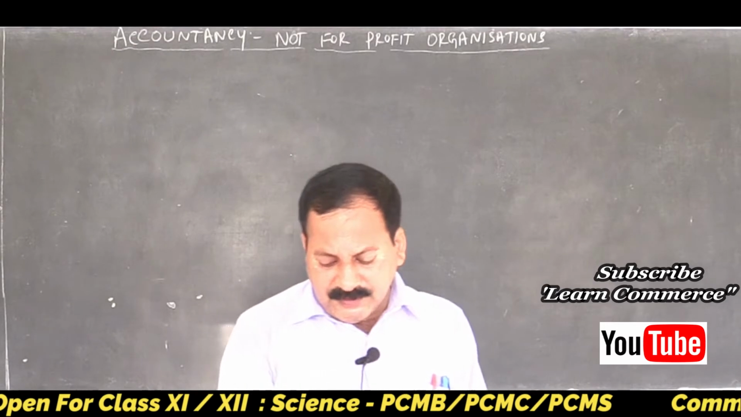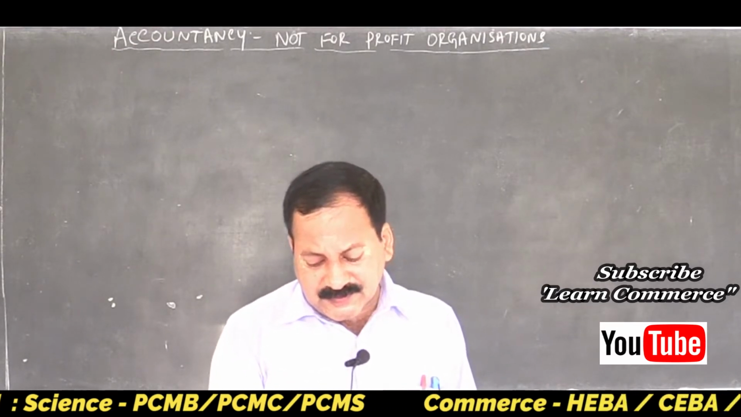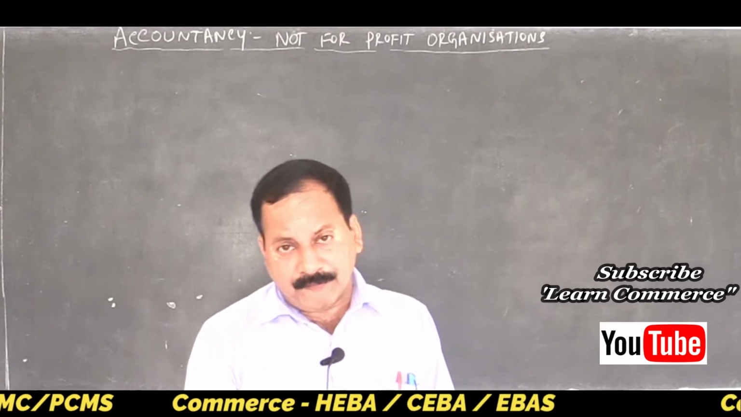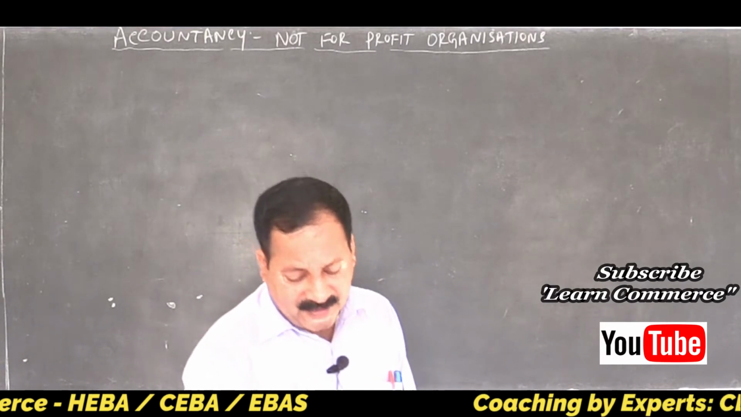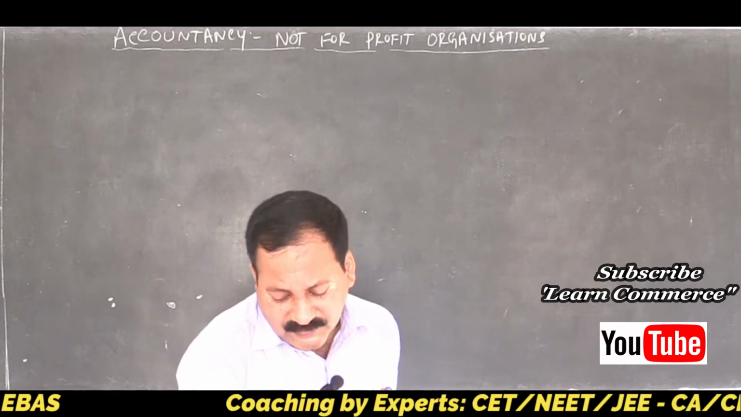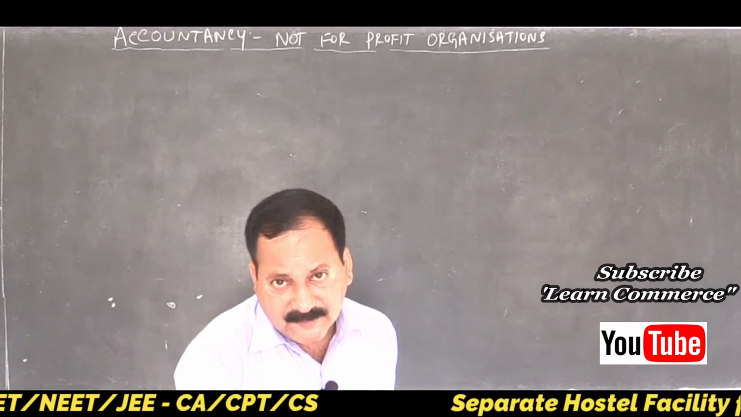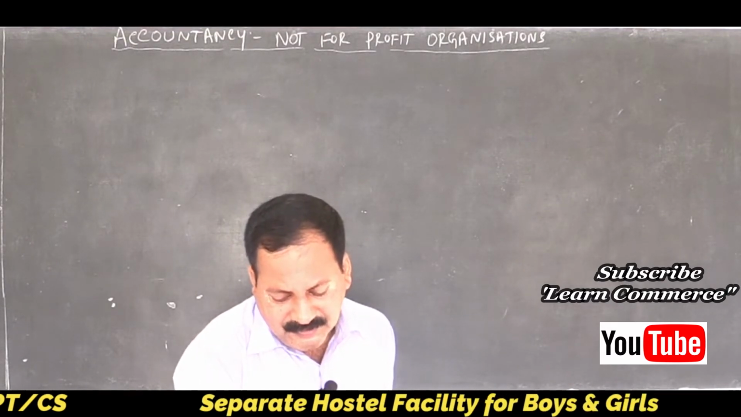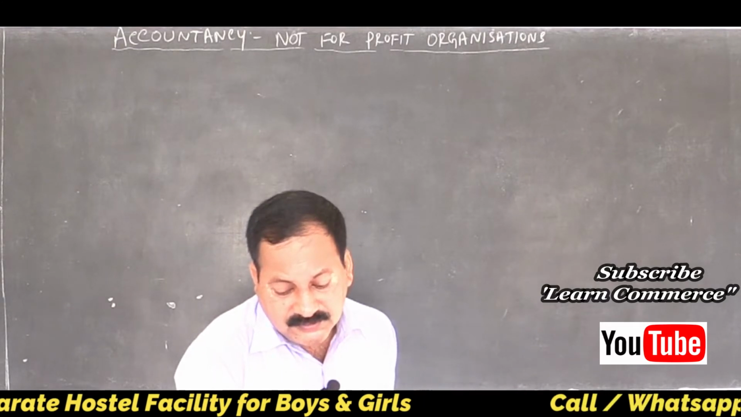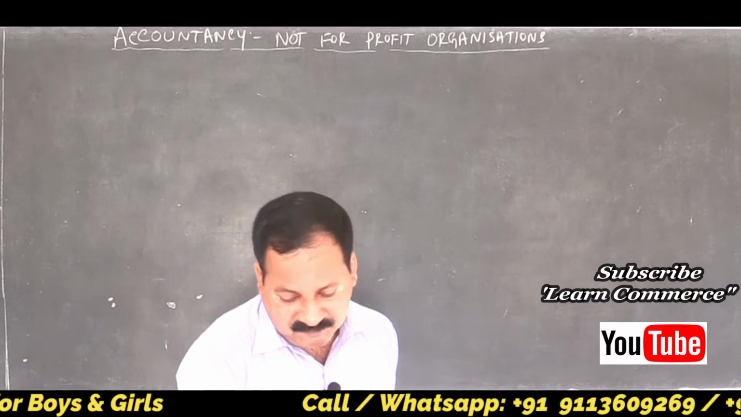See here, bifurcation is made: 16-17, 17-18, 18-19. If you refer to the receipts and payments account on the debit side, subscriptions, 17-18 is given as 17,600. So you have to add this to the current year subscription.